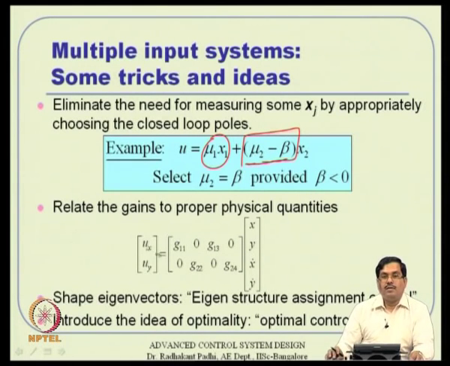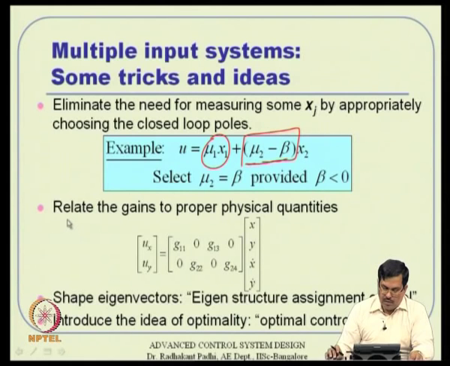Then the beauty of it is I do not need to measure x2 anymore, so I can eliminate a sensor actually. But again you have to see whether the design is good only with x1 information. This will excite output feedback control sort of ideas basically.